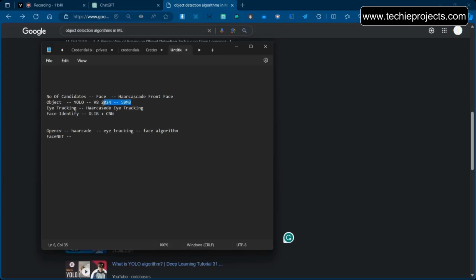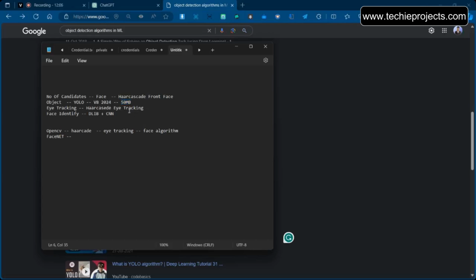So this algorithm has a very small model weight size. Apart from this, whatever other algorithms are available are very huge models, with around 150 to 200 MB of model files, but this one has a very low size, so it will load quickly and make predictions quickly. It is also a very accurate model for object detection, so that's why we will be utilizing this one.